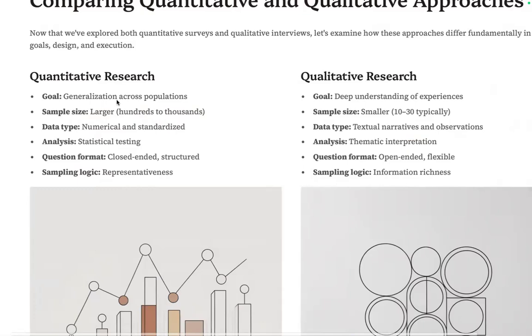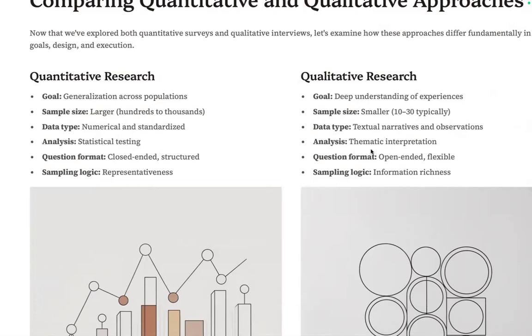Quantitative research is interested in generalization across a population. Qualitative research is interested in deep understanding of experiences. Quantitative research has a larger sample. Qualitative research is smaller. Data type is numerical and standardized. There are standardized tests. Data type in qualitative research is textual narratives and even observations. Here, it's very statistical.